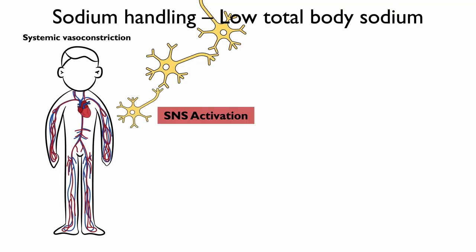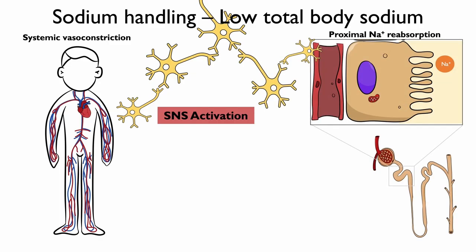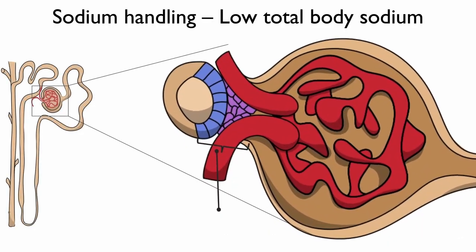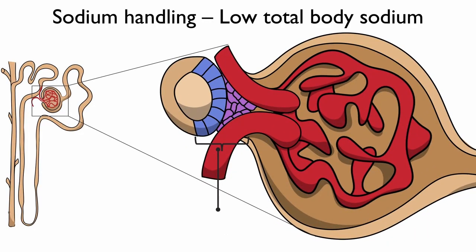1. Systemic vasoconstriction, which also includes the afferent arteriole. 2. Upregulates sodium reabsorption in the proximal convoluted tubule. And 3. Directly stimulates the release of renin. We just learned of one of the mechanisms by which renin is upregulated: directly by sympathetic nervous system activation.